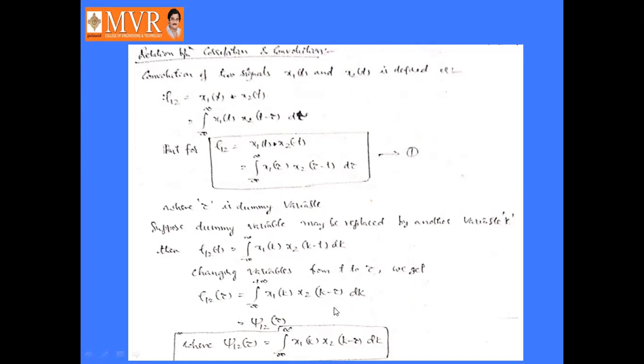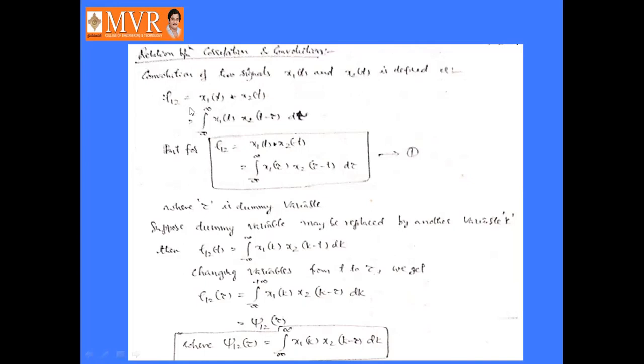This is nothing but the cross correlation function, that is J12 of tau. How is it defined? J12 of tau is equal to integral minus infinity to infinity x1 of t into x2 of t minus tau dt, right? And here t is replaced by k. That's why J12 of tau is equal to integral minus infinity to infinity x1 of k into x2 of k minus tau dk. Okay, is it clear?